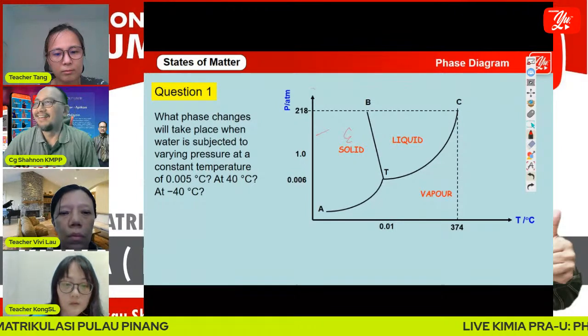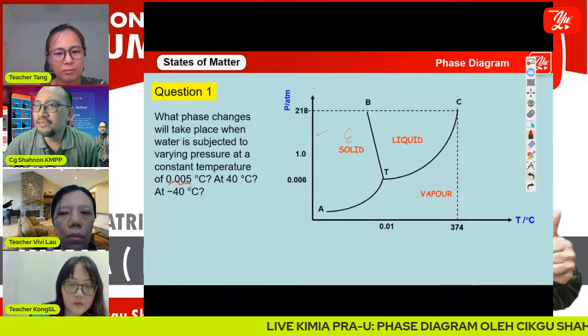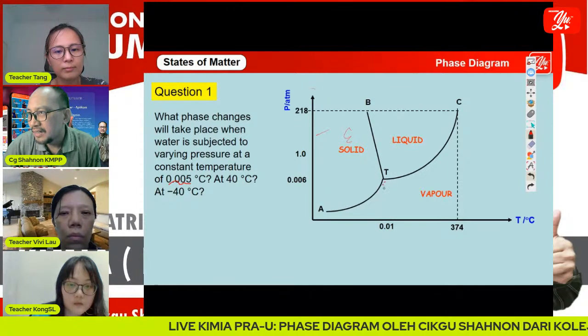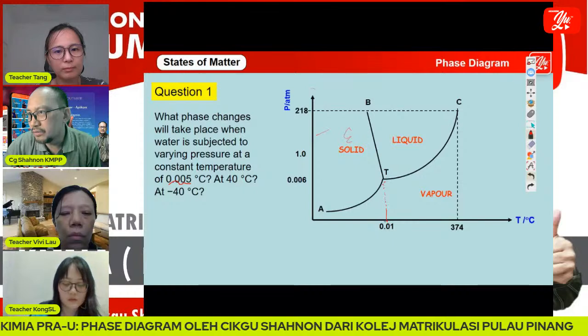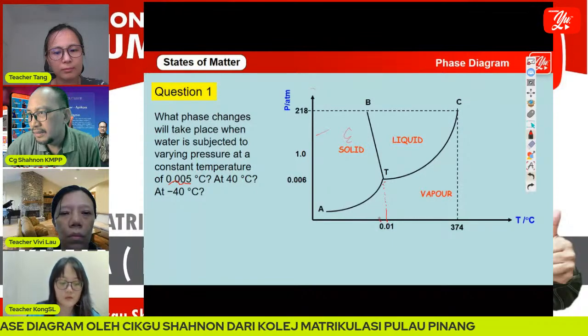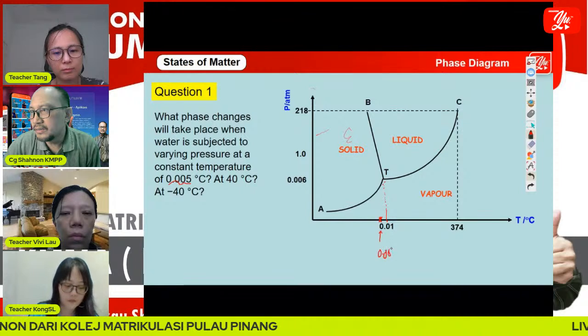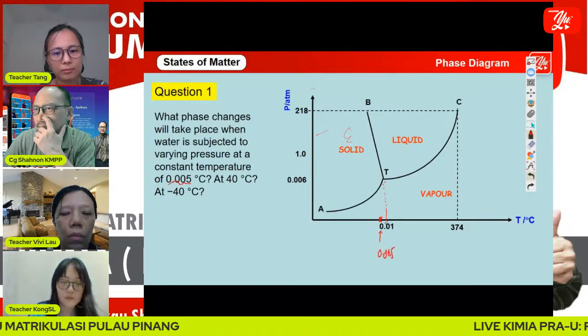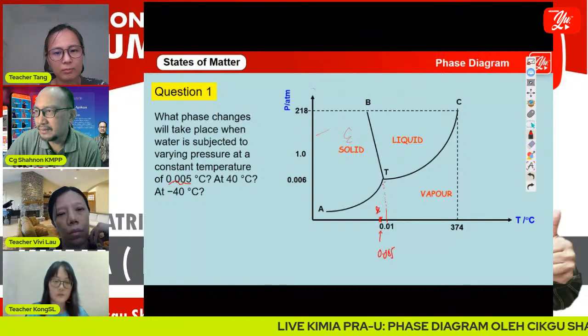Okay. First, at 0.005, 0.05 means this is the triple point, 0.001. So it could be here. This one could be 0.005. So somewhere here.